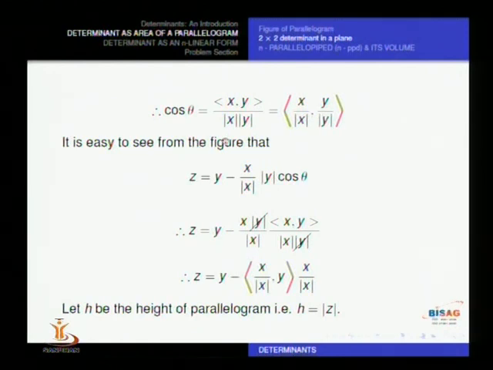Z is y minus x upon mod x mod y cos theta, and then we can put the value of cos theta and do some cancellation, and we finally get z equal to y minus some inner product, as you can see on the screen, into the direction vector x upon norm x, the unit vector.